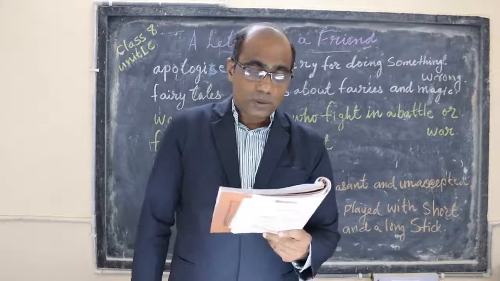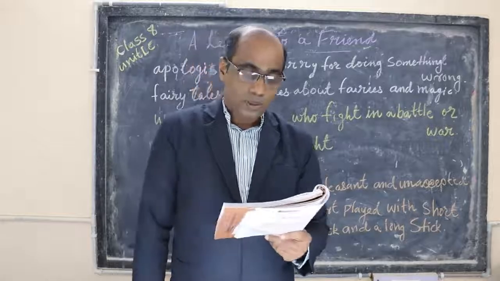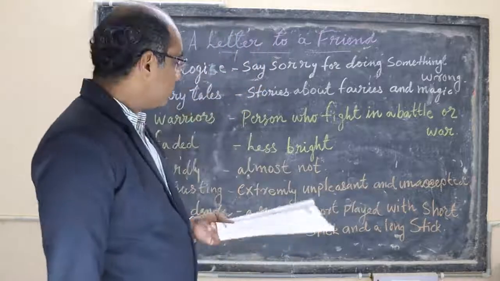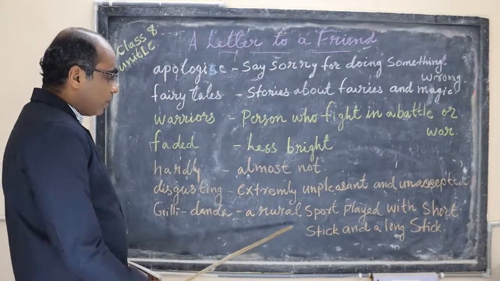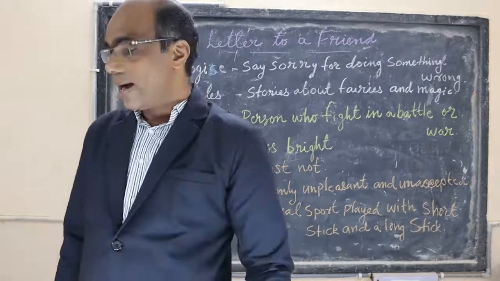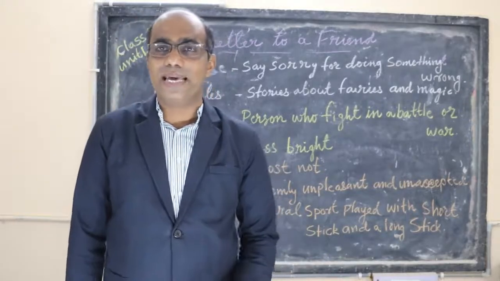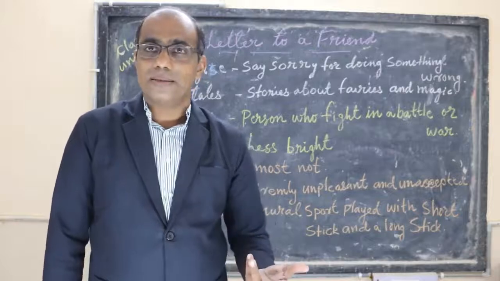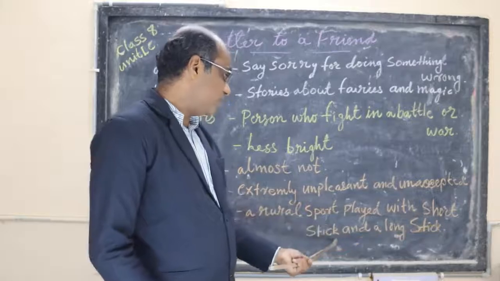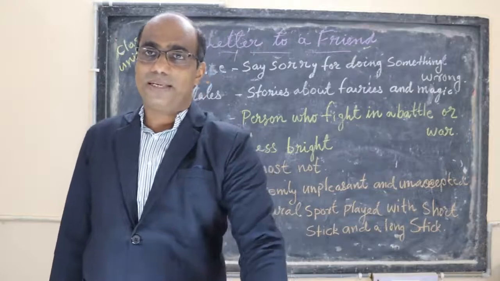So here Ramesh is telling some of the games they used to play. One is Gilli Danda. That is to say a rural sport played with a short stick and a long stick. I think that even here in your place you play this game, and you may be calling it another name. So this is the explanation. Short stick and long stick. In India, almost all places they play this game.